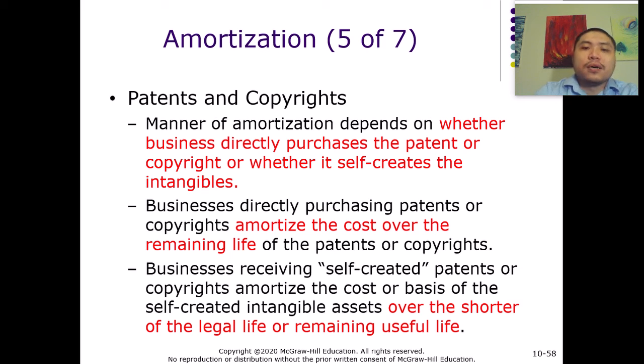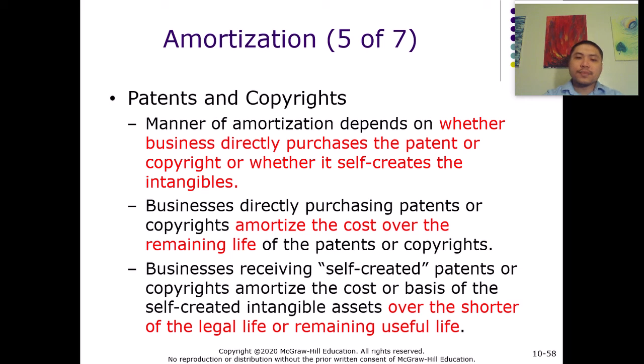If the business purchased the patent or the copyright from someone else, then they can amortize it for the remaining life of the patent or the copyright. If they have 2 years of remaining life left, then they can only amortize for the 2 years remaining. If it is 5 years, then they amortize for 5 years.